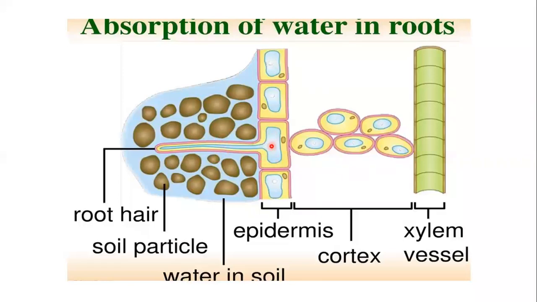This cell sap, shown in blue color, is very concentrated, so water easily enters from the soil into the root hair. From the root hairs or epidermis, this water is transferred to the cortex of the root, and from the cortex it is transferred to the xylem vessel so that it can move upward toward the stem. Is this diagram clear, everyone? Any problem?